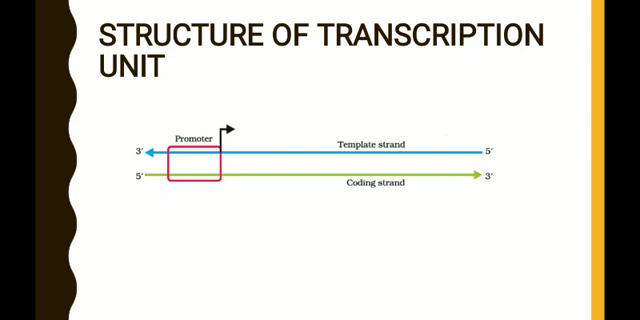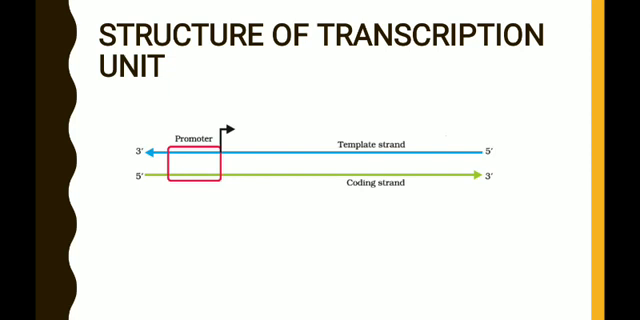Just observe the location of this promoter. The promoter is always located at the upstream end. The upstream end is nothing but the 5' end of the coding strand. So always the parental DNA strand which directs the synthesis of RNA is called the template strand. The other strand is called the coding strand.